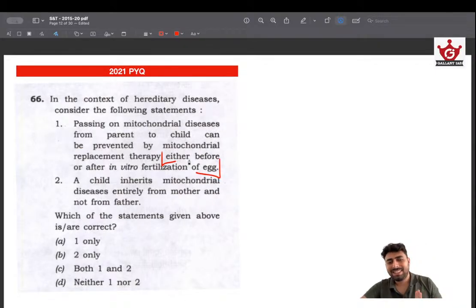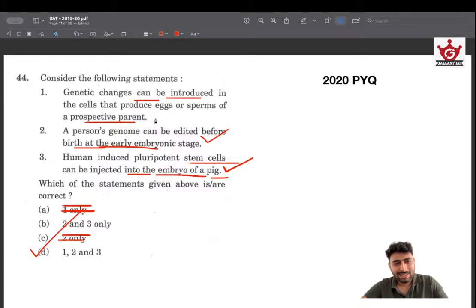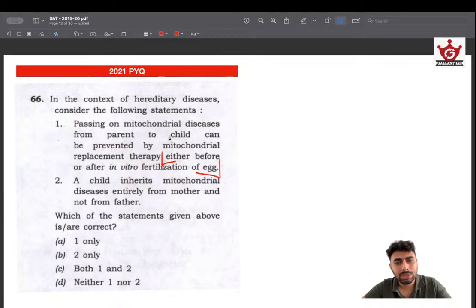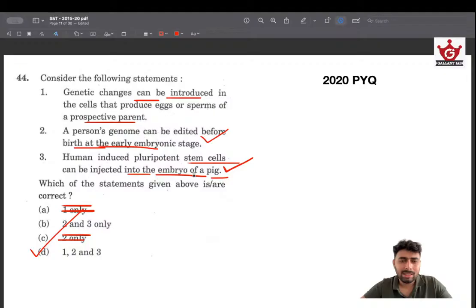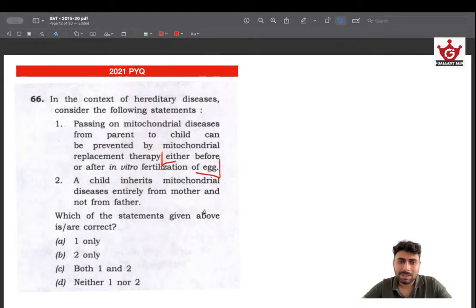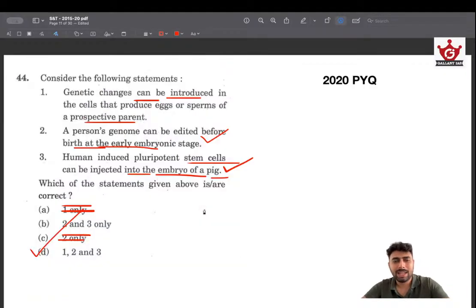Exactly 1 year after the question. So if you have looked about this after attending this PYQ or going through the PYQ, whether this is possible, if you had studied something about this in 2020, you could have made this right. Very true. So that's how it works. This single question has been derived from multiple questions that have been asked in 2020.